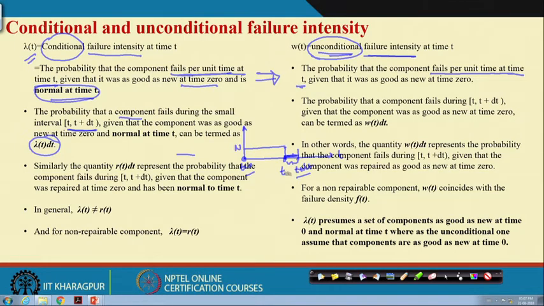When you make it a unit time, that is, when I make delta t equal to 1, it is nothing but lambda t. So, what are the conditions imposed? The condition imposed is that at time t equal to 0 it is new. Another condition imposed is that it is normal at time t equal to t.